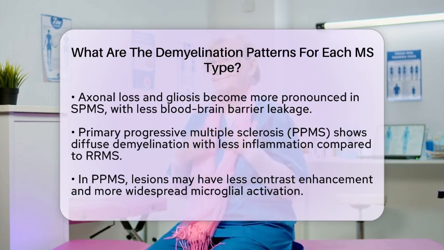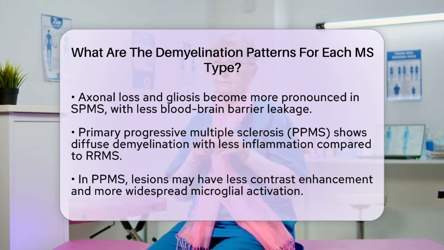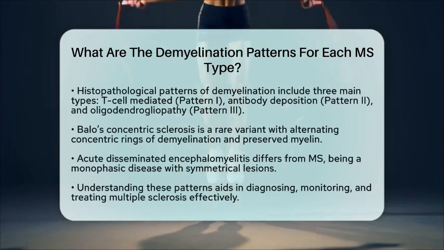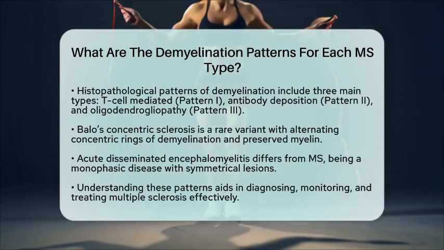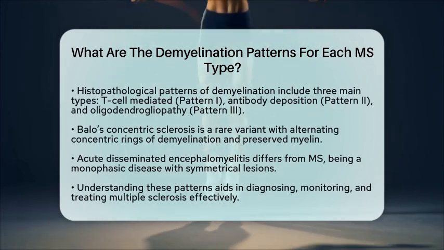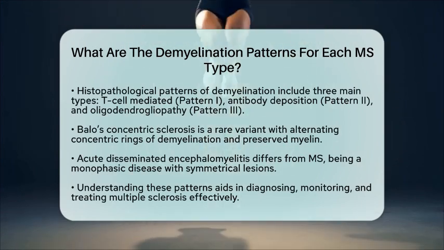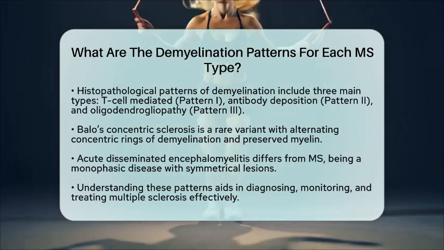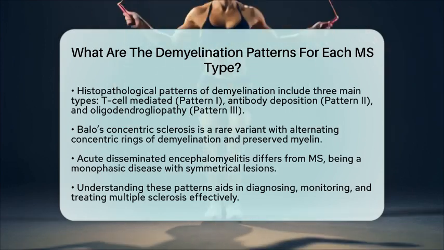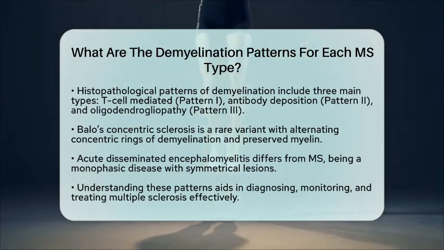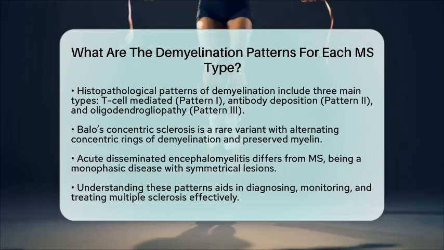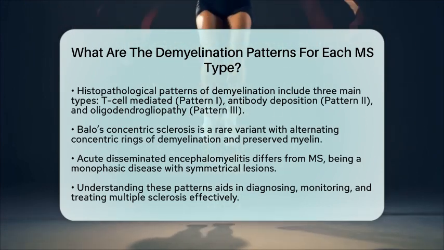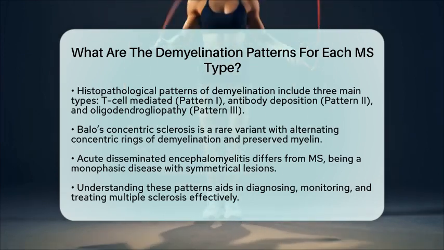There is also a rare variant known as Balo's concentric sclerosis. This type is characterized by alternating concentric rings of demyelination and preserved myelin, giving it an onion skin appearance on imaging. It is important to note the differences between acute disseminated encephalomyelitis and MS. Acute disseminated encephalomyelitis is a monophasic demyelinating disease that often follows an infection or vaccination. It typically shows diffuse, symmetrical lesions involving both white and gray matter, while MS lesions are usually multifocal and asymmetric, primarily affecting white matter tracts.